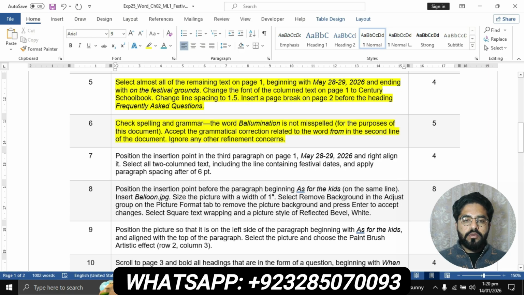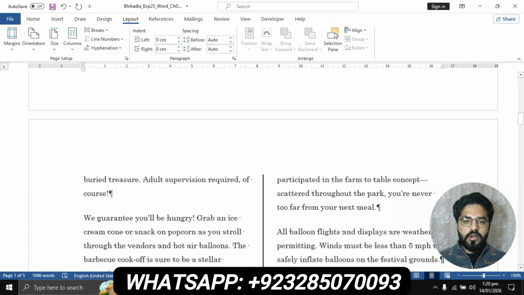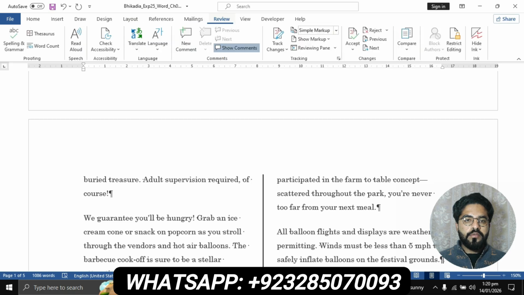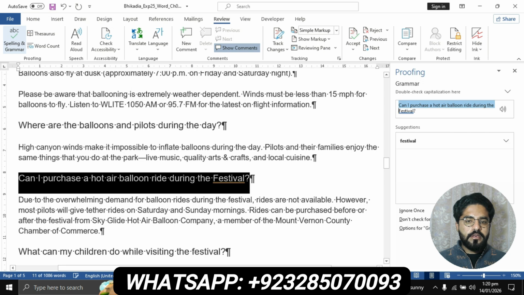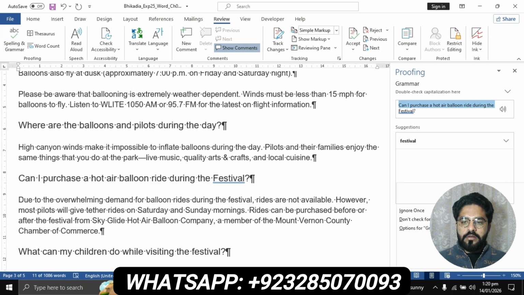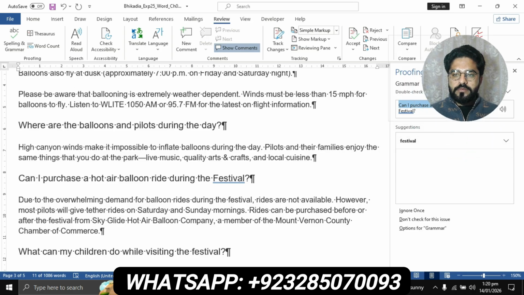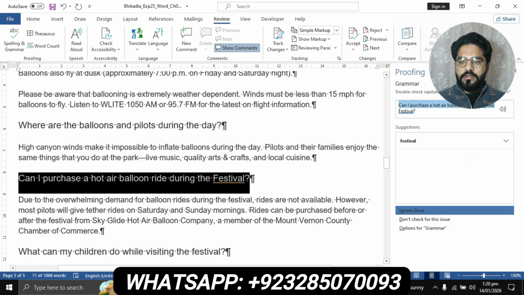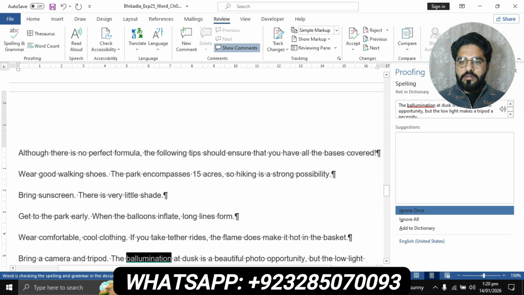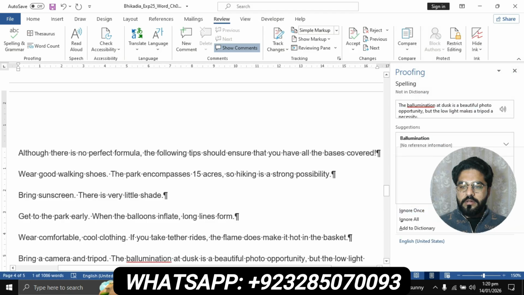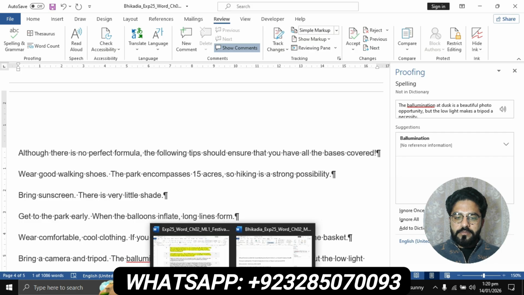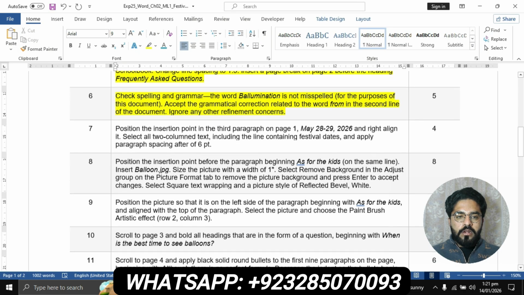In this question, basically you will have to check this spelling and grammar, the word volumination, and ignore all other ones. Go to the file, then go to the review tab, then go to the proofing group, click on spelling and grammar, and click on ignore once. Question number 6 is completed.